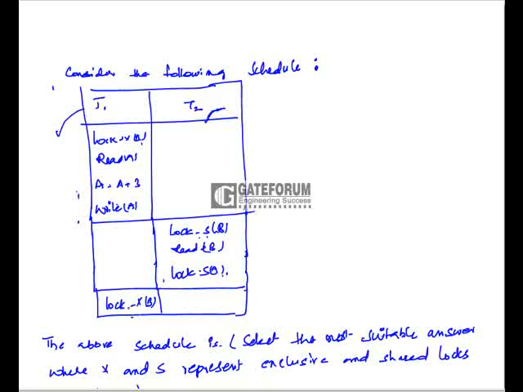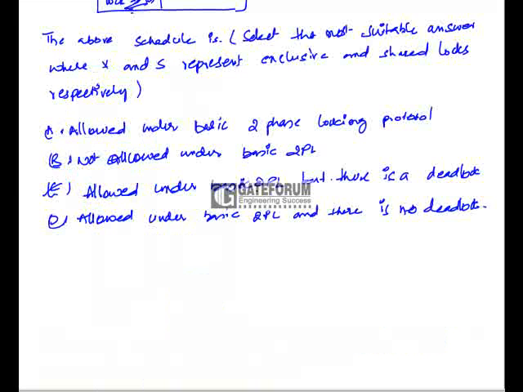But here T1 is requesting an exclusive lock on B. That means T1 is waiting for T2 to release the shared lock on data item B. That means T2 is waiting for T1 to release the lock on A, and T1 is also waiting on T2 to release the lock on B. That means we can say there is a deadlock. So here the correct option is option C, allowed under the basic two-phase locking protocol, but there is a deadlock.